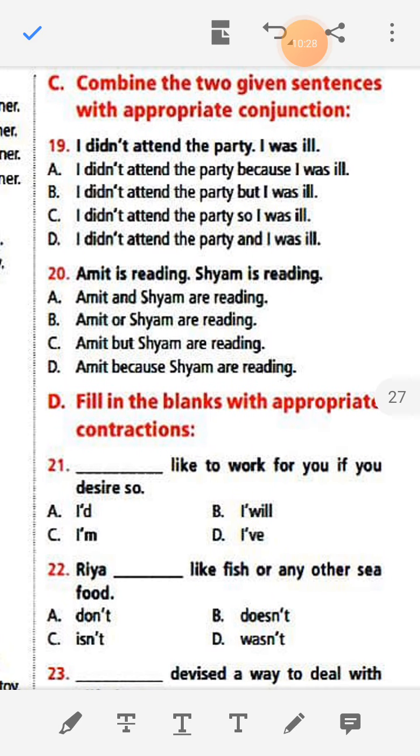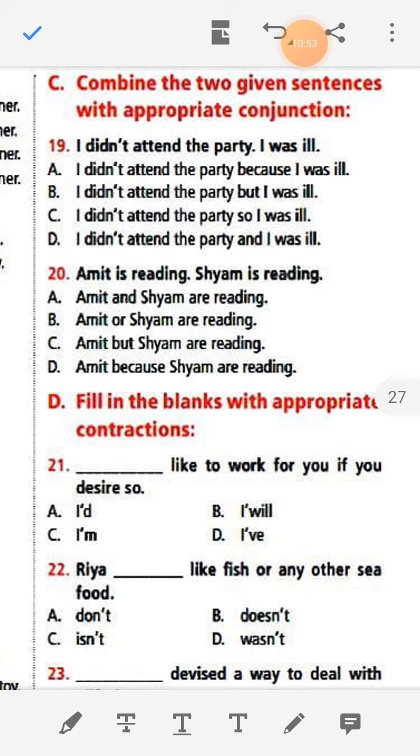Combine the two given sentences with appropriate conjunction. I did not attend the party, I was ill. We need to choose the appropriate answer. I did not attend the party because I was ill.